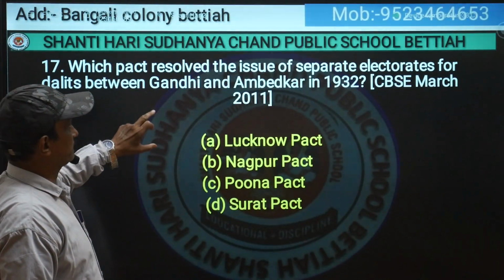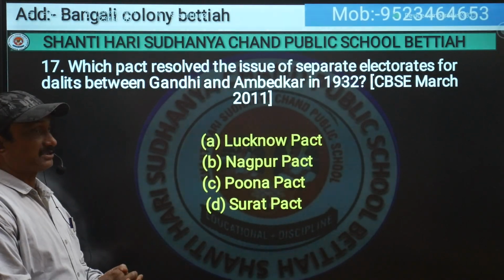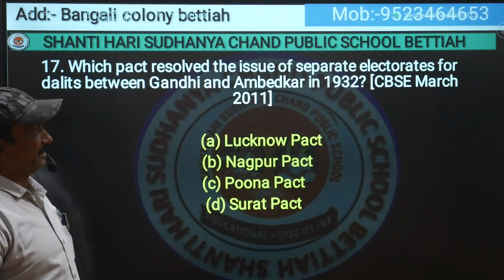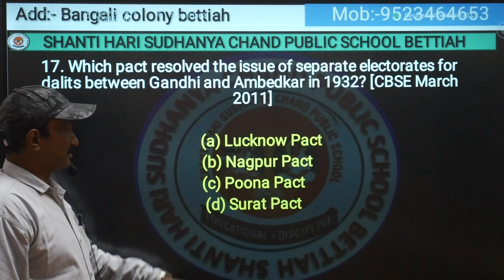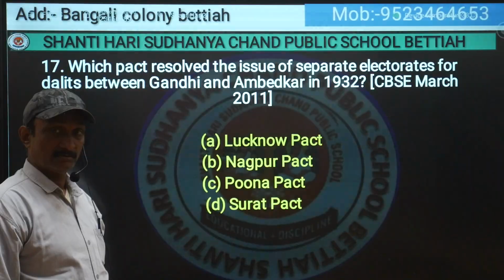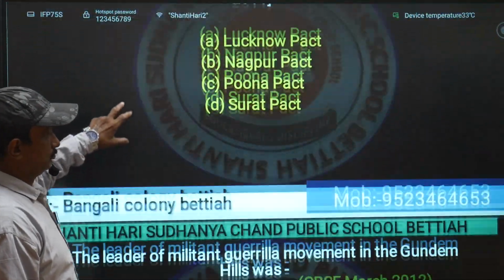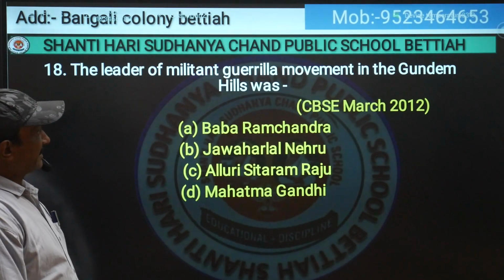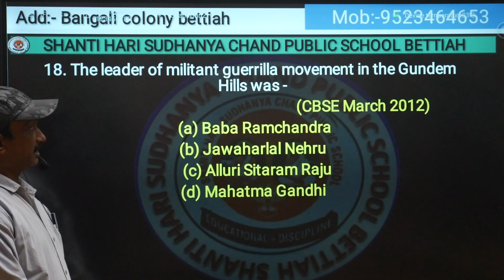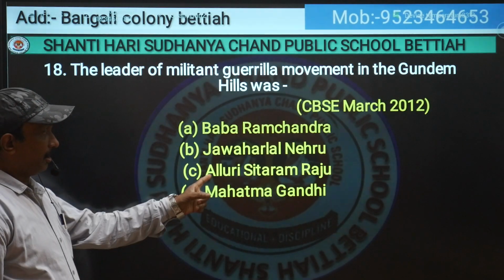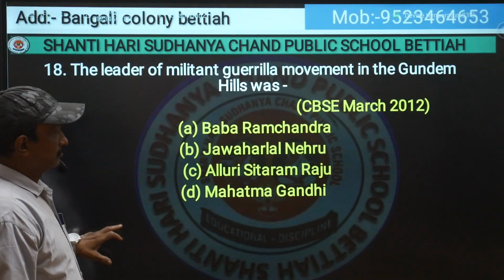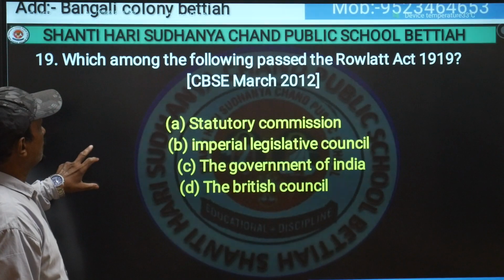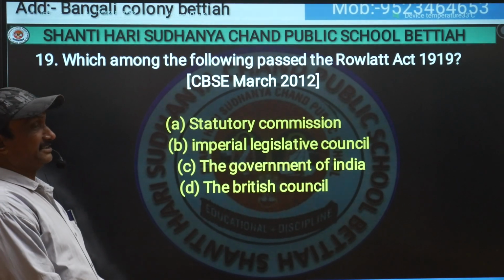Now the next one is, which pact resolved the issue of separate electorates for Dalits between Gandhiji and Ambedkar in 1932? The correct answer will be the Poona Pact of 1932 between Gandhiji and B.R. Ambedkar. The leader of the militant guerrilla movement in the Gudem Hills was Alluri Sitarama Raju. So C will be the correct option. Which among the following passed the Rowlatt Act in 1919?